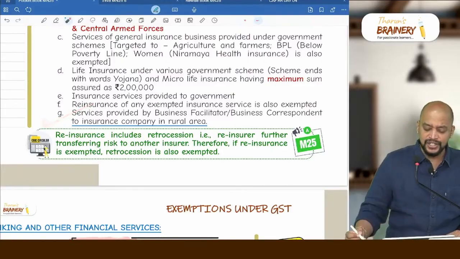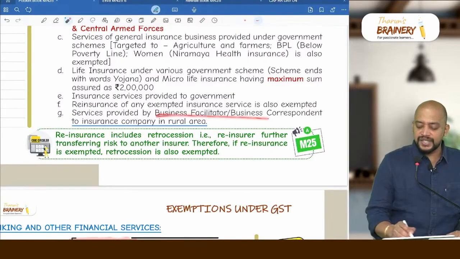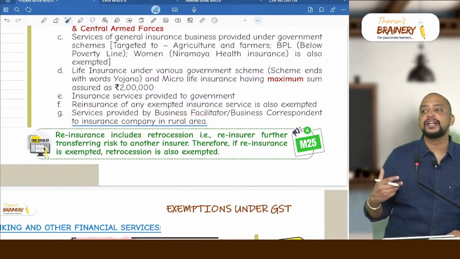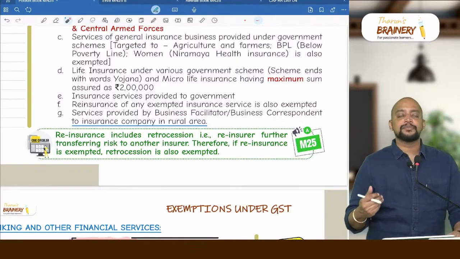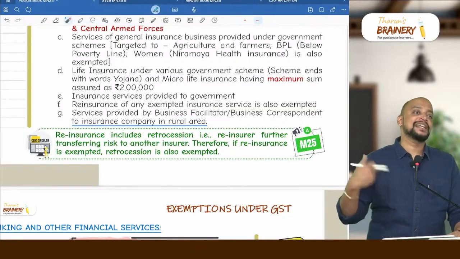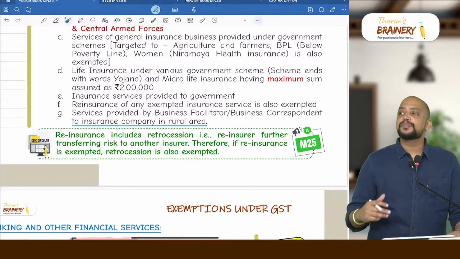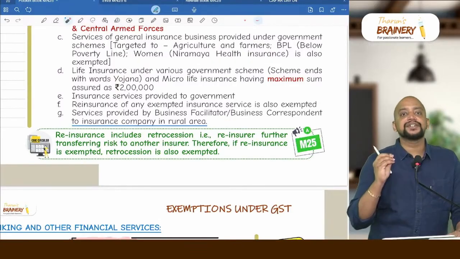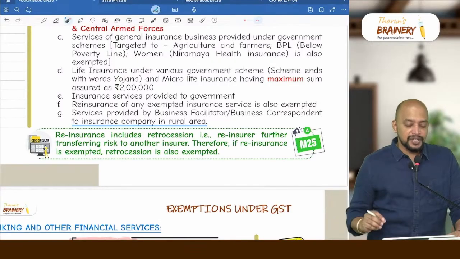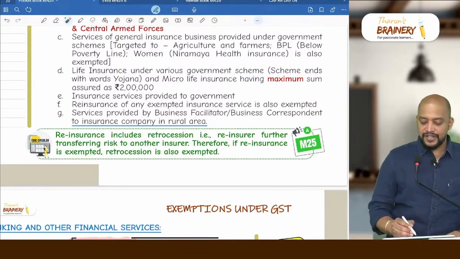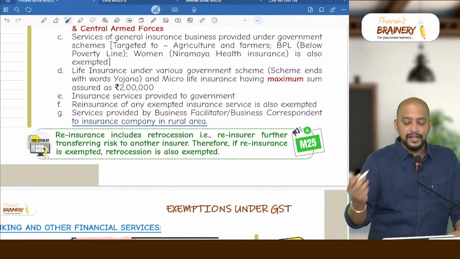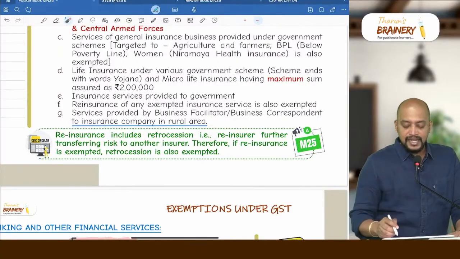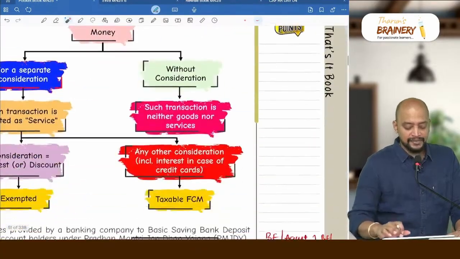Then next you can see G point, service provided by business facilitator or business correspondent. Business facilitators and business correspondents will be appointed by insurance company for the purpose of expanding their business operations, and these people receive commission, and if they are working in rural area, the commission earned by them will be exempted. Service provided by business facilitator or business correspondent to insurance company in rural area is exempted. The same point we have even for banking services also.